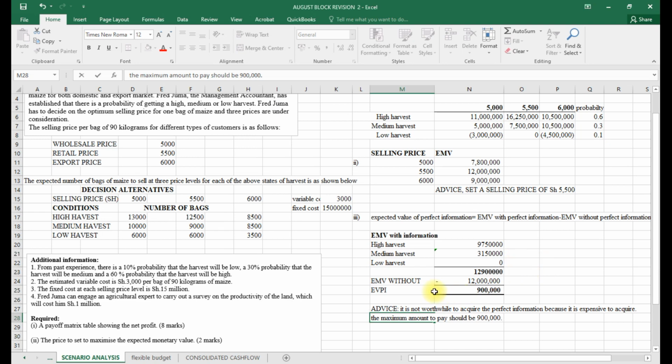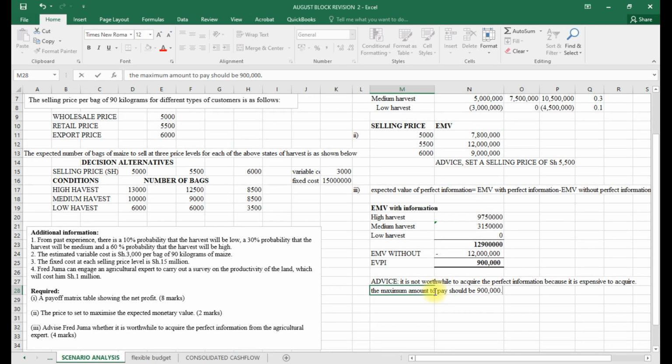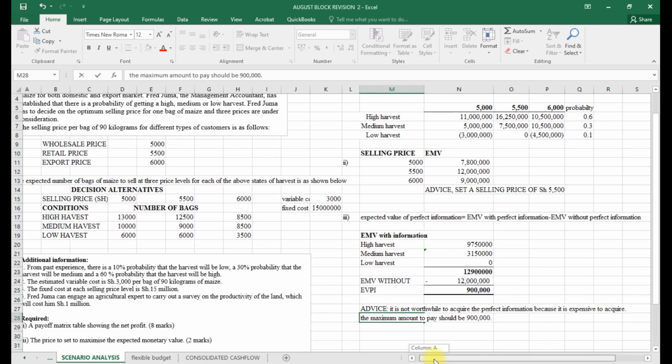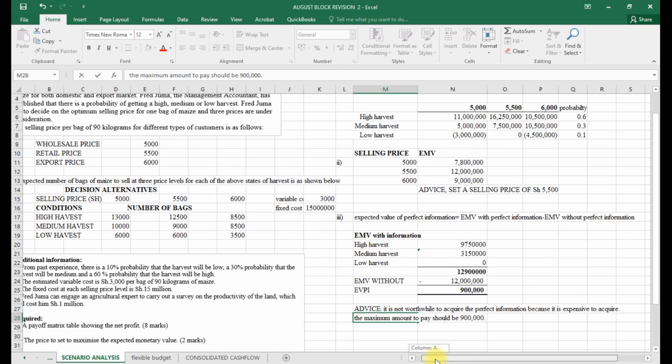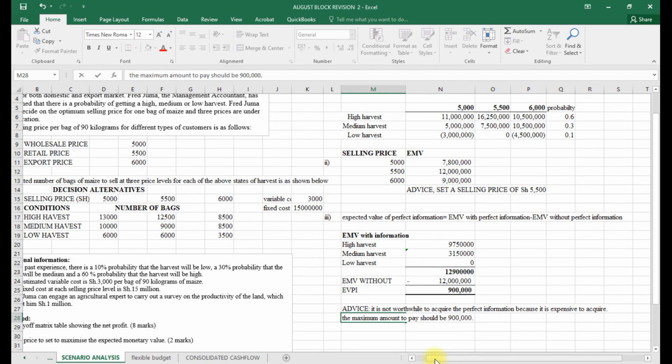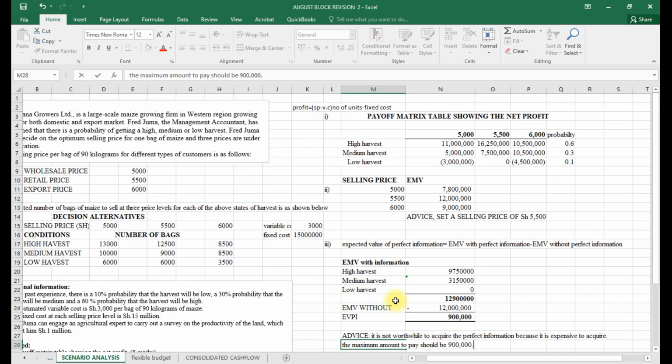We have also advised whether they should engage an agricultural expert. By the end of the day, it will be expensive, and we shall not benefit from the expert because of the net expected value from the perfect information.